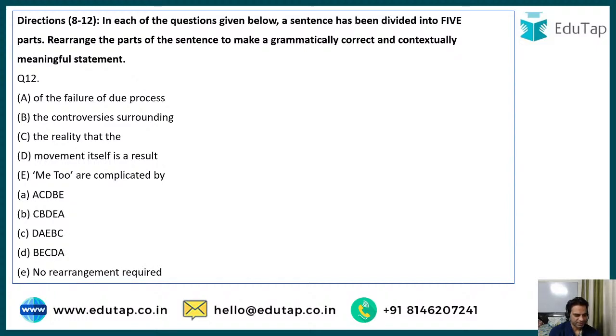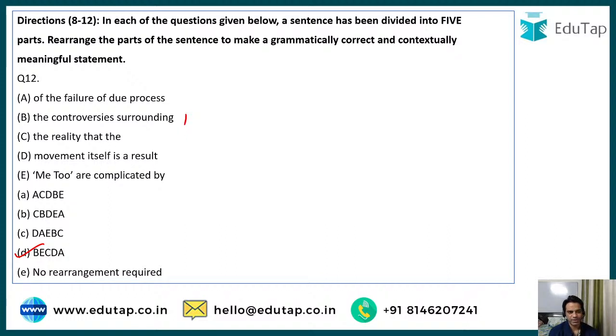Very good. Very good, Lina. Very good, Prerna. The first sentence is the controversies surrounding. If I found this, then that solves my rearrangement. Right? Very good, Anushri. So, the controversies surrounding me too are complicated by the reality that the movement itself is a result of the failure of due process. The correct option is option number D.